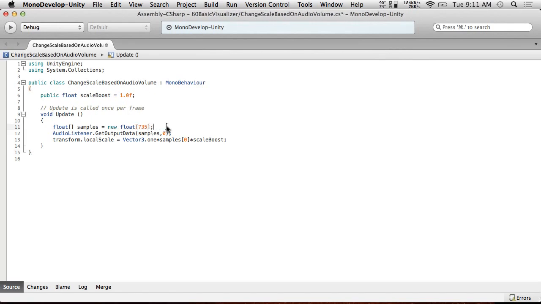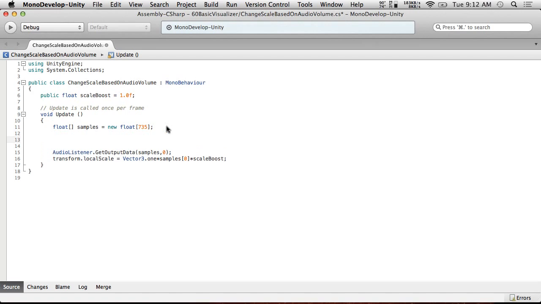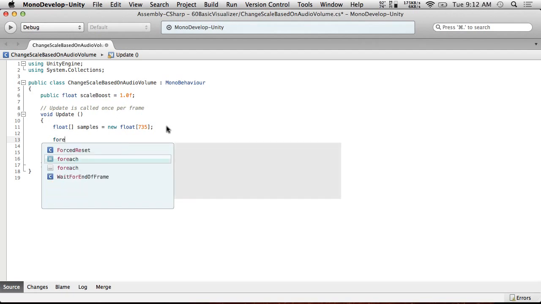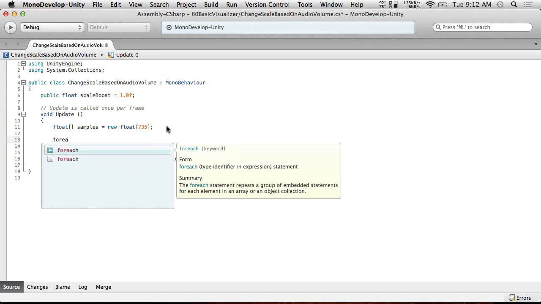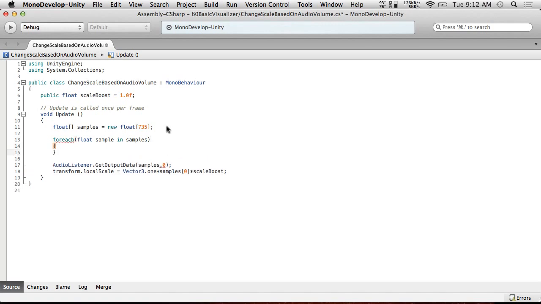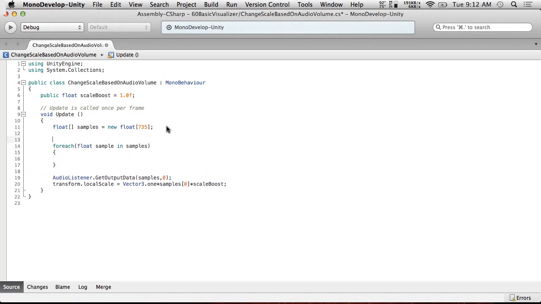And what we're going to do is a sum of these things. So we'll do a quick foreach, or actually I guess we'll just do a for loop. Actually, you can do foreach. For each float sample in samples, and we're going to create a float averageValue equals 0.0f.